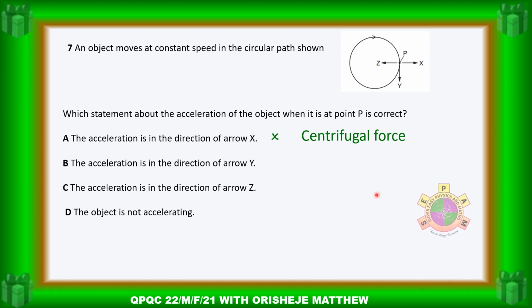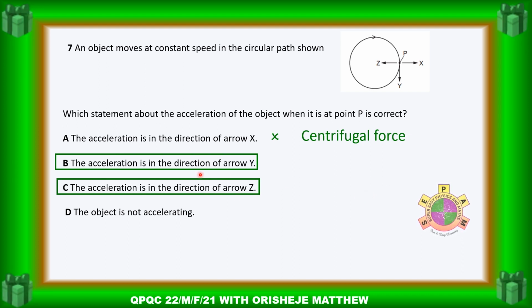Where students had issues was with the options: the acceleration is in the direction of Y, and the acceleration is in the direction of Z. Most students had issues with these two options. This is where most students picked. But let's see which of them is correct.